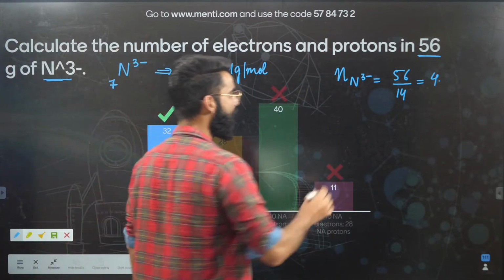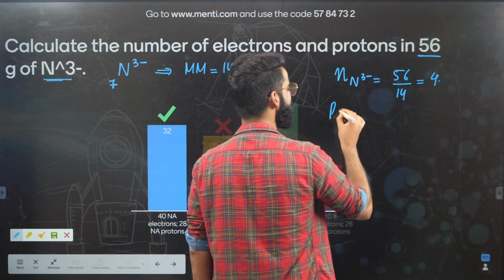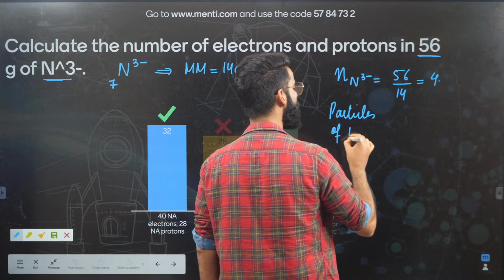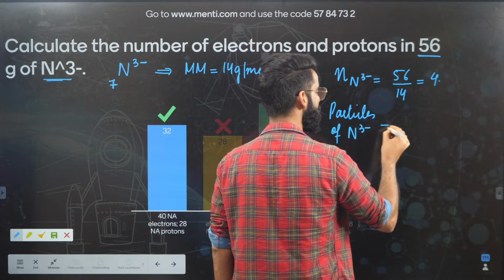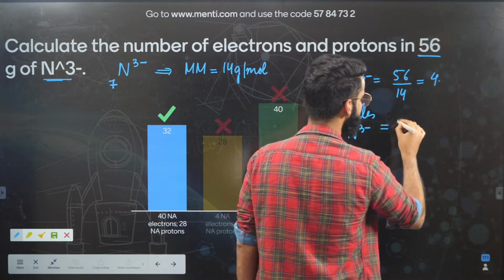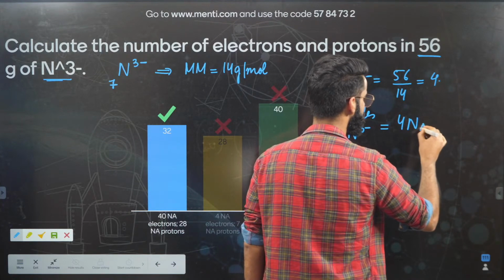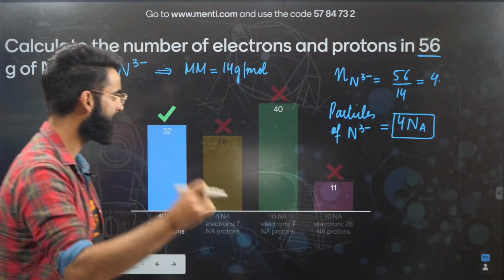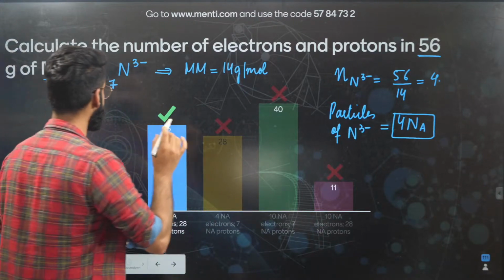If I ask you how many particles of N tri-negative do we have? I'm simply supposed to multiply the moles by the Avogadro's number. So 4 Na. So these many particles of N tri-negative we have, right? Now we will understand.